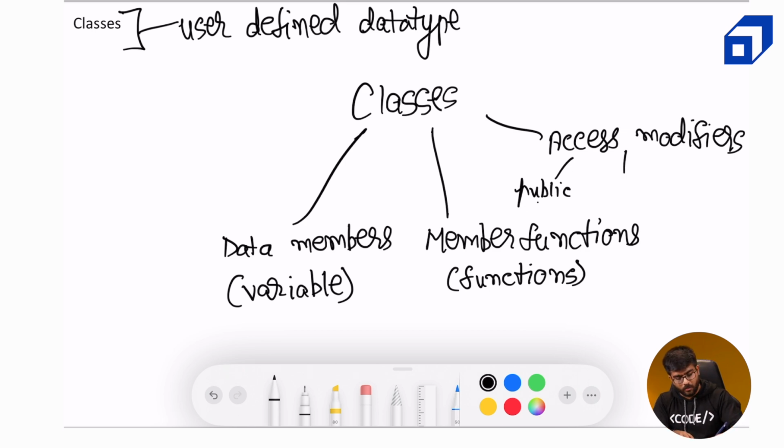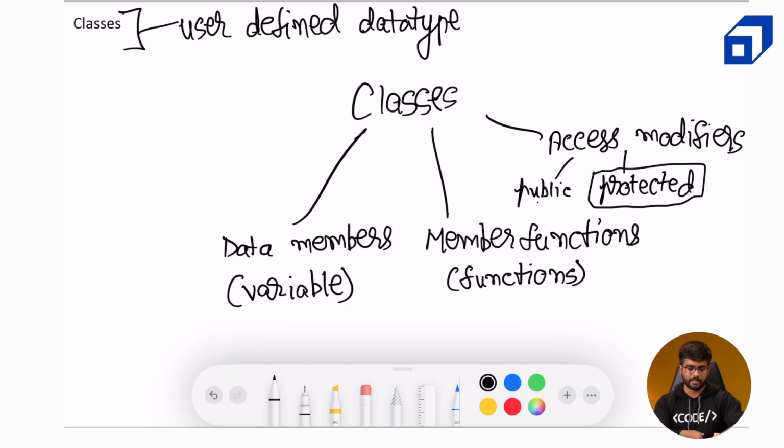Then comes the protected modifier. Now this means that child classes can access those entities. It can be data members or member functions. Again, I am telling you, we will cover child classes in detail in inheritance. So for the time being, ignore that there is something known as protected in the access modifiers. That will become more crucial as we approach the later half of this module.